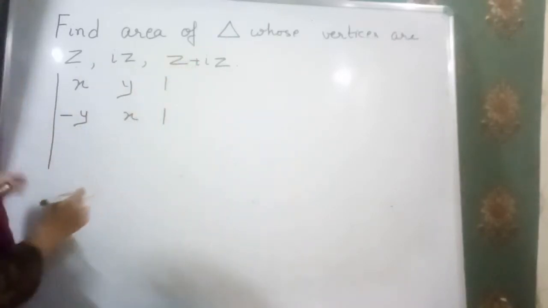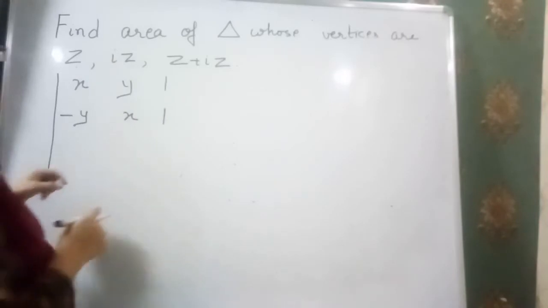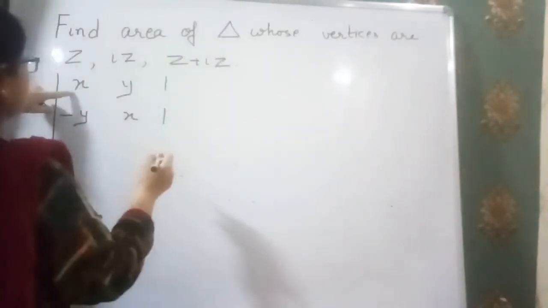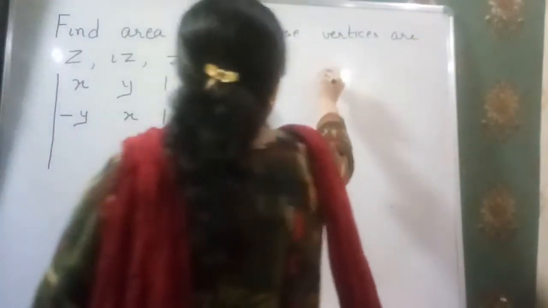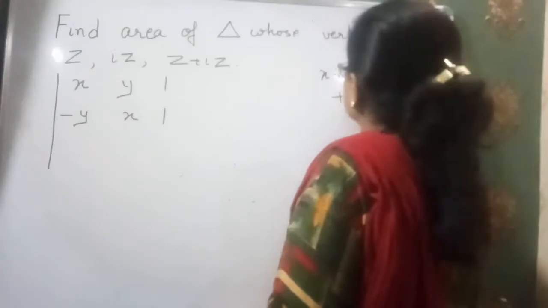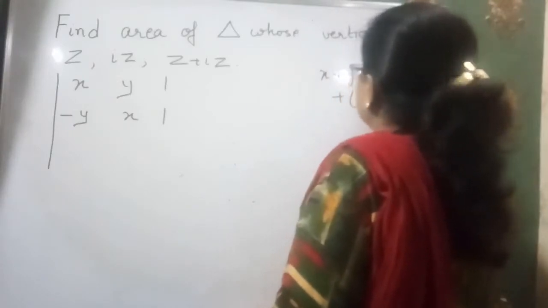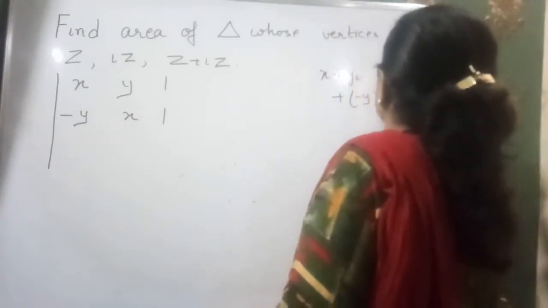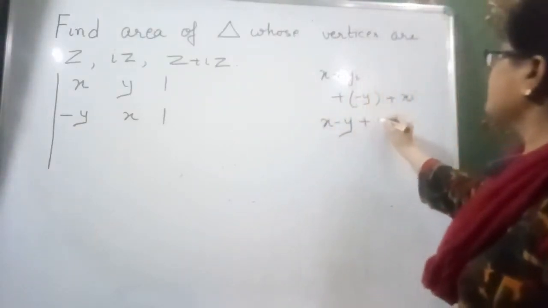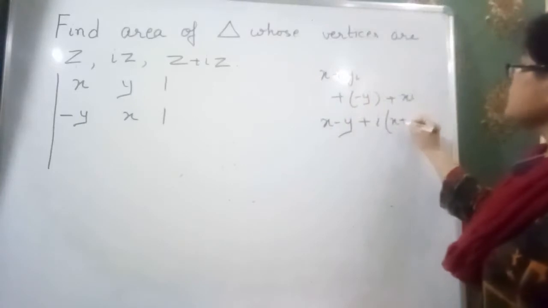In this case, actually, x plus yi plus minus y plus xi, that means the real part is x minus y and the imaginary part is x plus y.